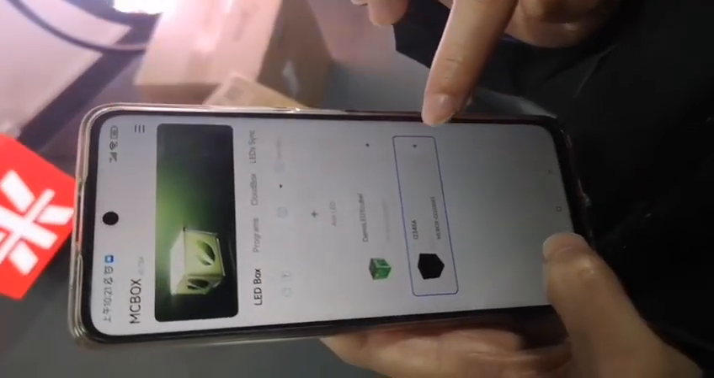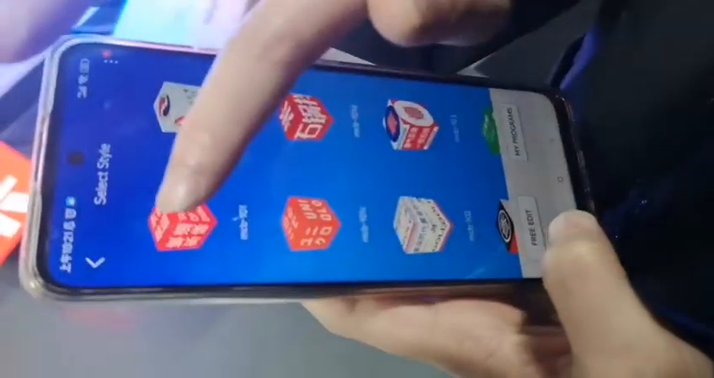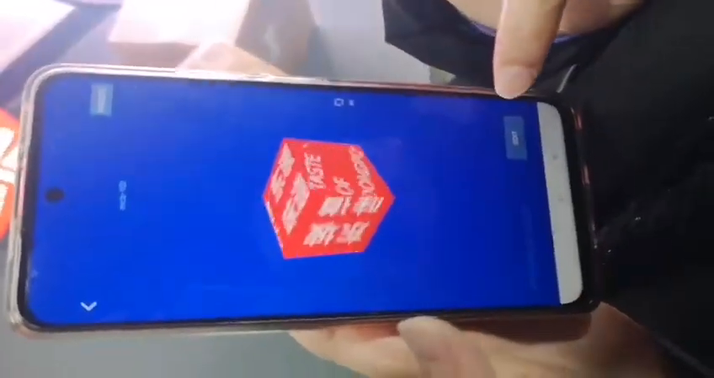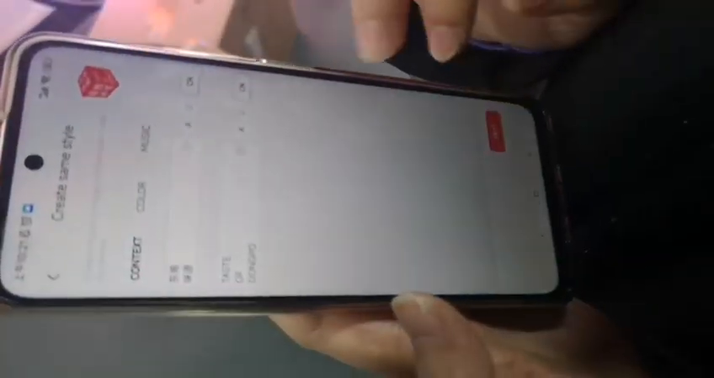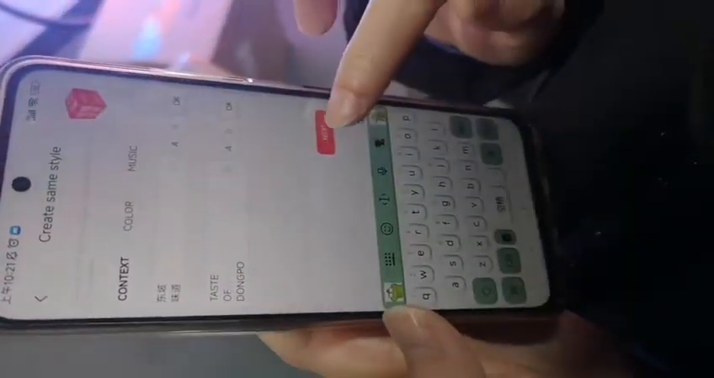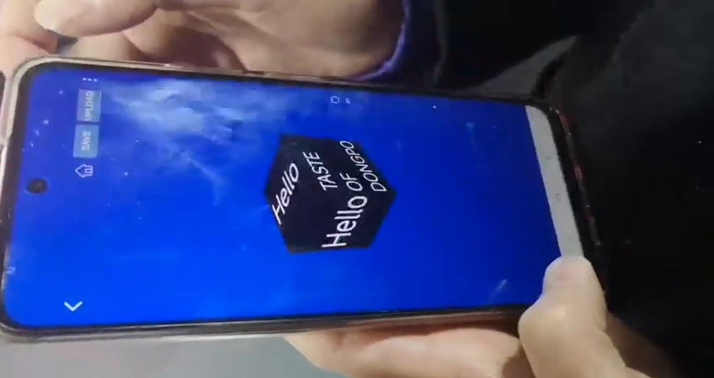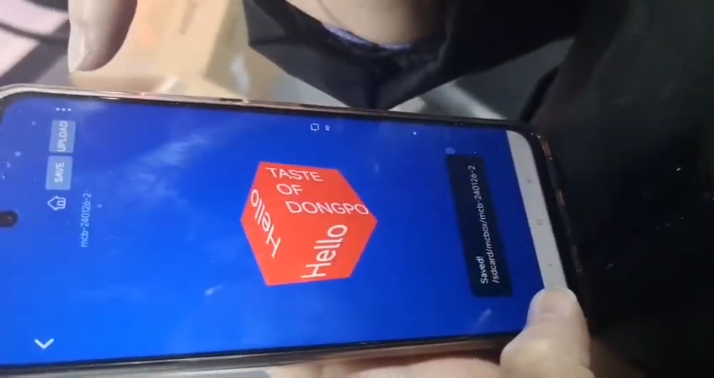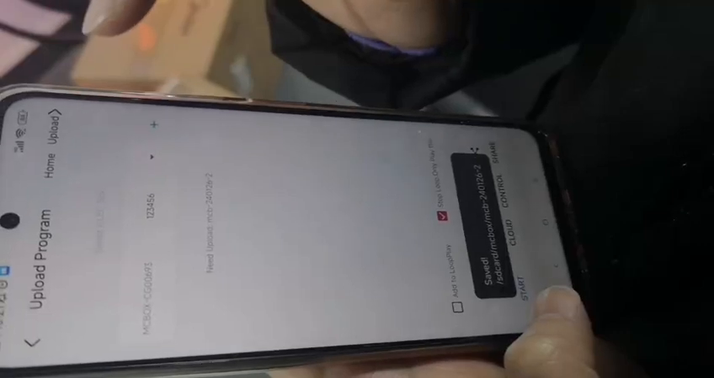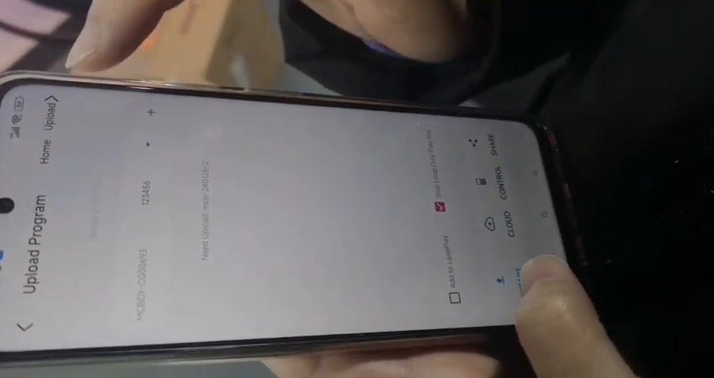Then if you want to use your own screen, you just add here and click. For example, you choose this one, right? So you choose edit and say anything. For example, hello. Here, please save and upload and start. It's done.